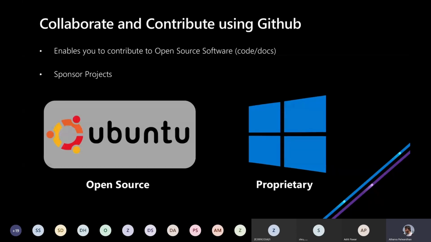And sponsored projects. When you visit some projects on GitHub, you might see a sponsor button there. You can also sponsor some projects if you have enough resources and you think that the project is good enough for a sponsorship.